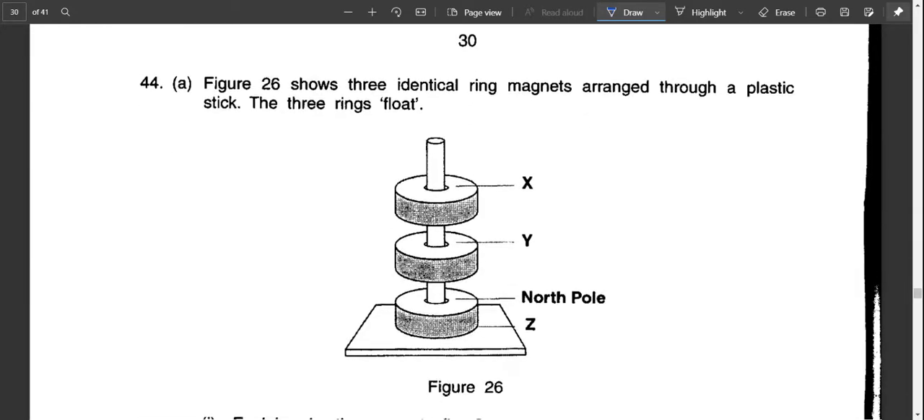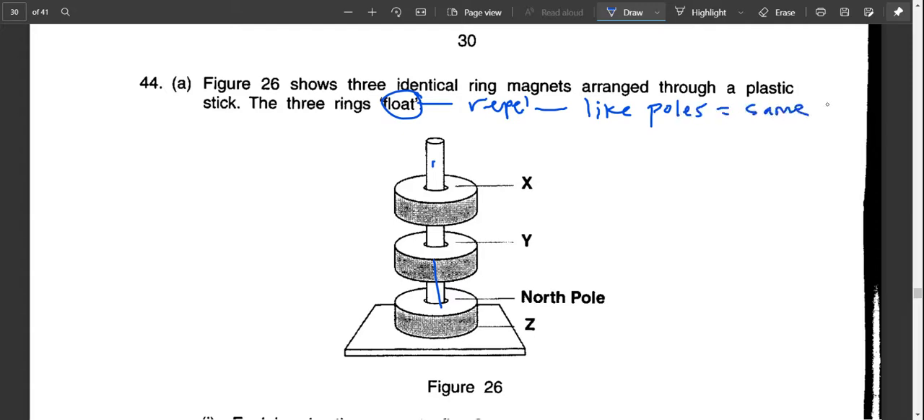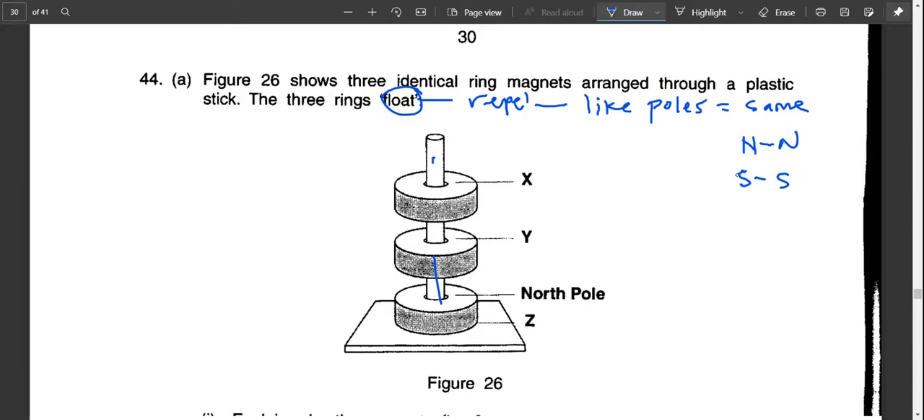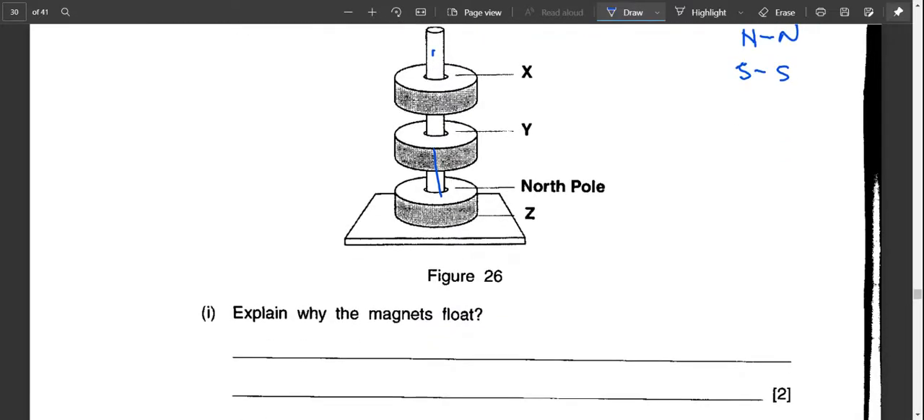Number 44, topic on magnet. Figure 26 shows 3 identical ring magnets arranged through a plastic stick. So this thing at the center is plastic, and there are 3 rings that float against one another. So when it says float, it means that the magnets are repelling against one another. So when it repels, we say they have like poles. When we say like poles, it means they are the same, either north and north or south and south.